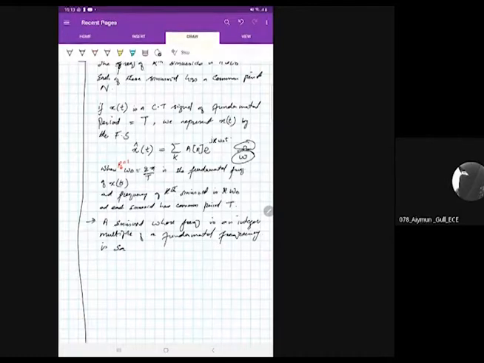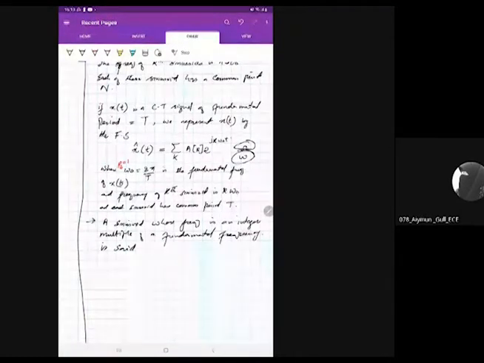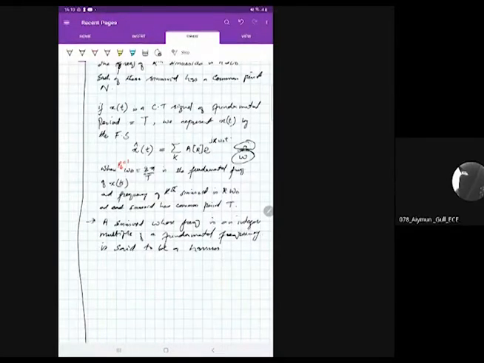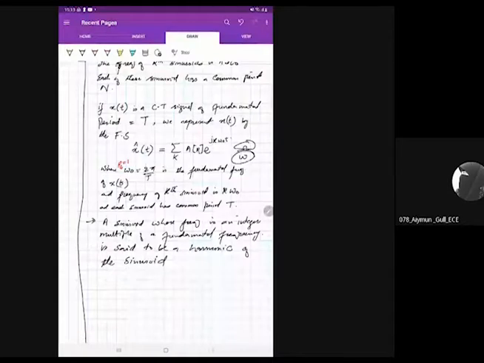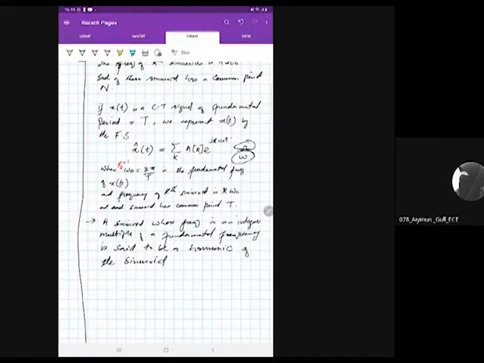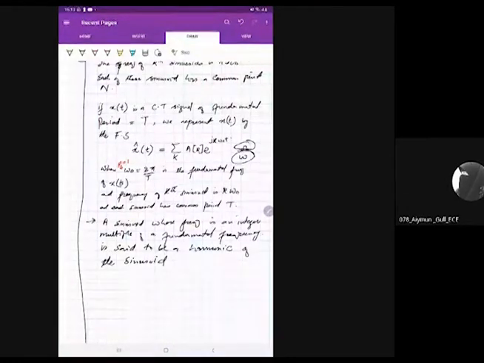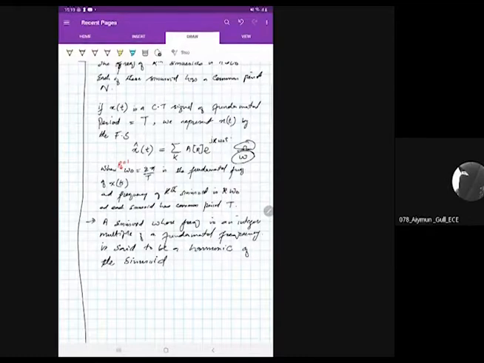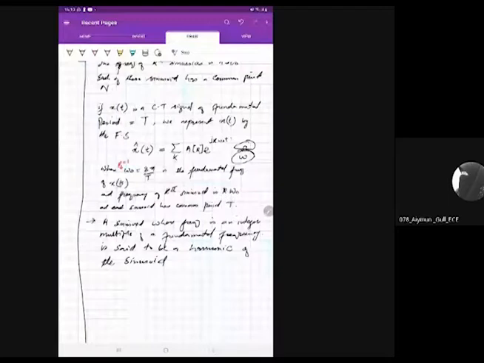A sinusoid whose frequency is an integer multiple of the fundamental frequency is said to be a harmonic. So what is a harmonic in the signal? Harmonic means a sinusoid whose frequency is an integer multiple of the fundamental frequency. I'll show you that in graphical form.